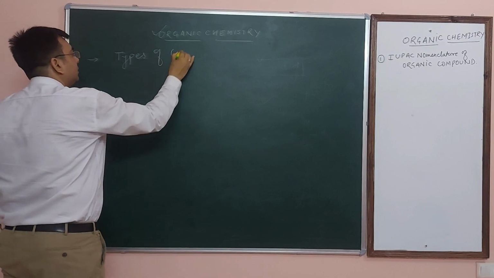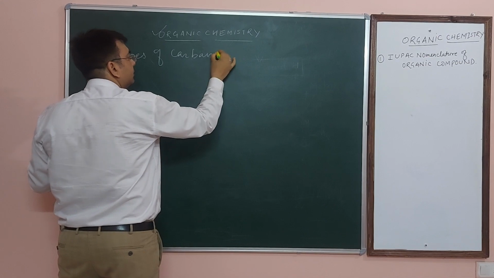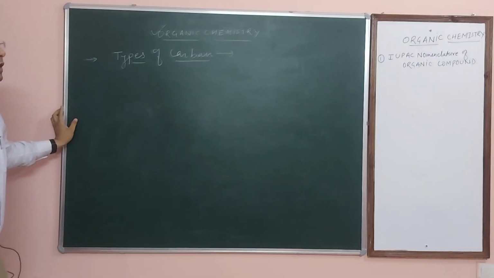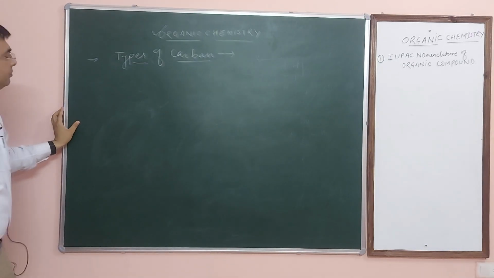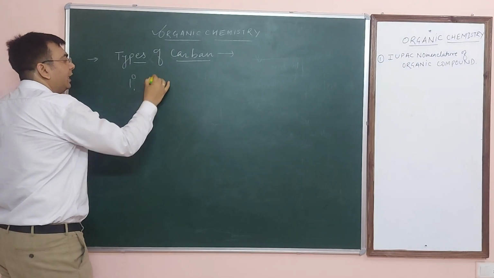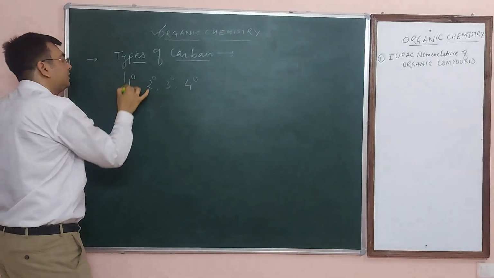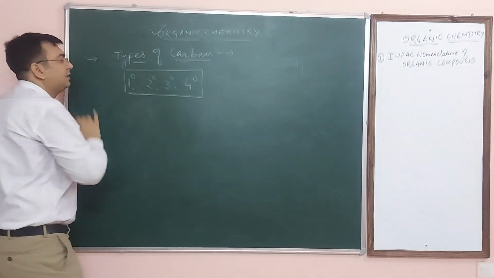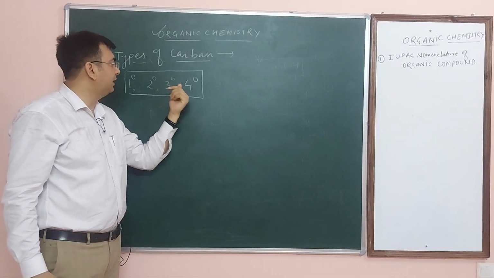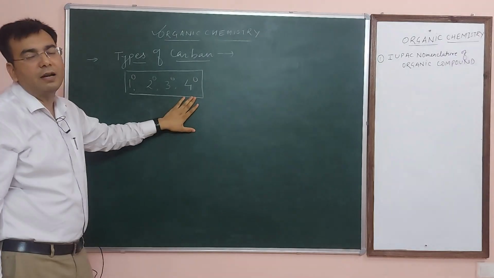Types of carbon atom. We basically know that there are 1 degree carbon atom, 2 degree carbon atom, 3 degree carbon atom and 4 degree carbon atom. So there are 4: primary, secondary, tertiary and quaternary carbon atoms. Means 1 degree, 2 degree, 3 degree and 4 degree carbon atom.